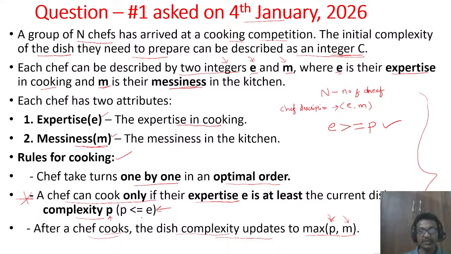Then after the chef completes cooking, the dish complexity becomes the maximum of the current complexity and the messiness of that particular cook. So these are the rules given here.